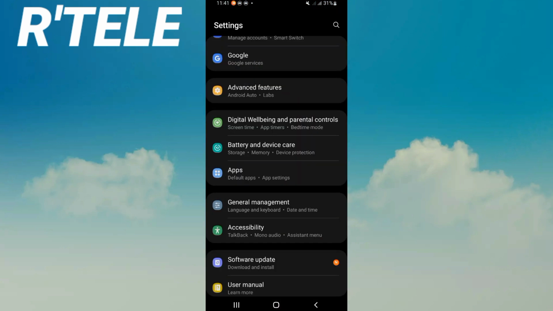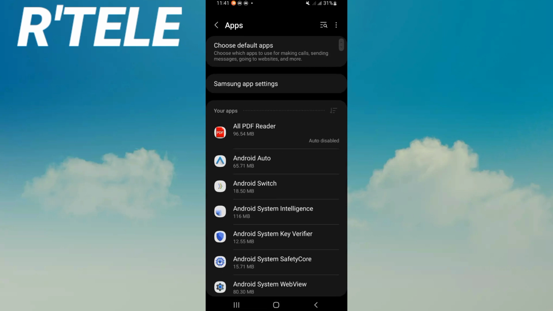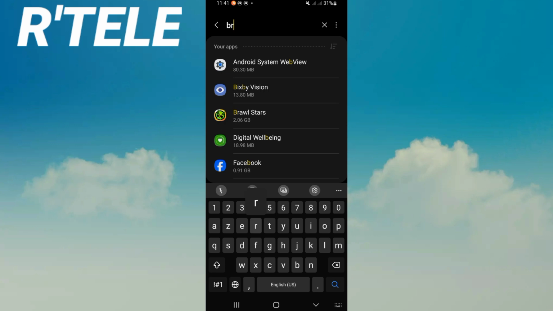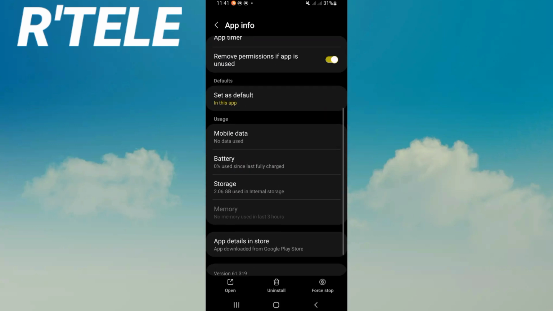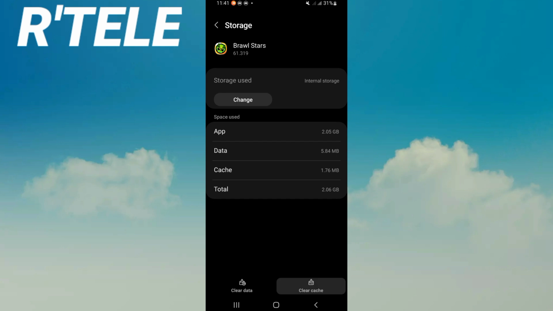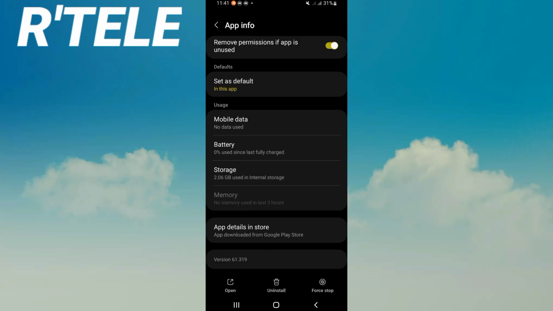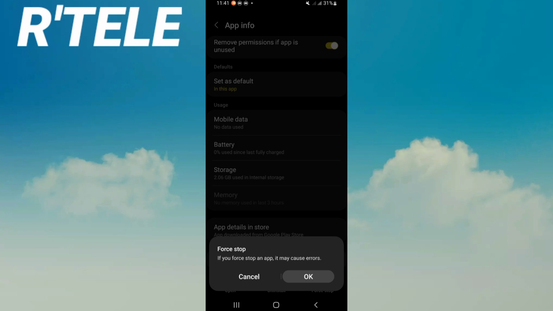Open the settings of your device first. Click right now on your apps option and search here for Brawl Stars. Click on it. Scroll this list down and click storage. Click clear cache here right now. And back, click on force stop and click OK.